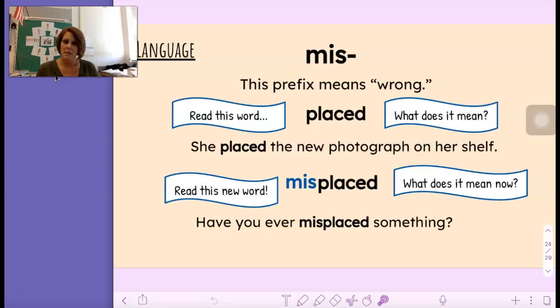This word, placed, say it with me, placed. She placed the new photograph on her shelf. It means put it there, right? Misplaced. Misplaced means it's in the wrong place. Have you ever misplaced something? Like a homework paper, maybe?